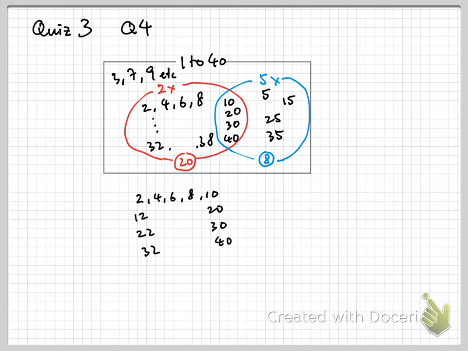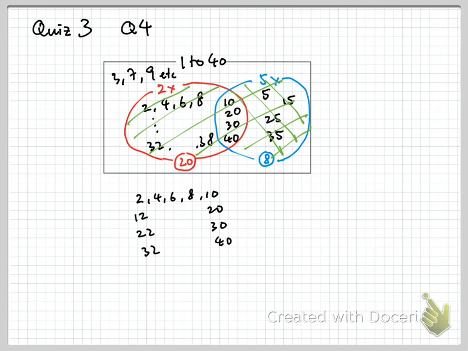So what does the question ask? The question asks for how many numbers are multiples of 2 or multiples of 5. In other words, the question asks for the number in this green region. Am I right? 2 or 5. I mean red or blue. Multiples of 2 or multiples of 5.